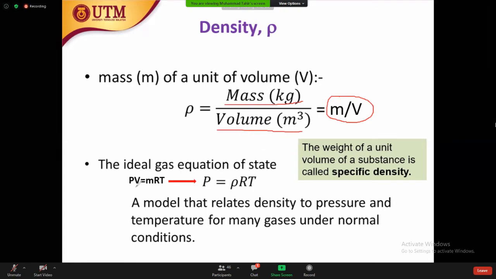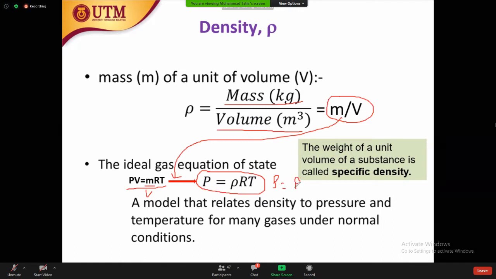We also know the ideal gas equation, PV equals mRT. If you use this relation, M over V is rho, so P is equal to rho RT, or rho is equal to P over RT.